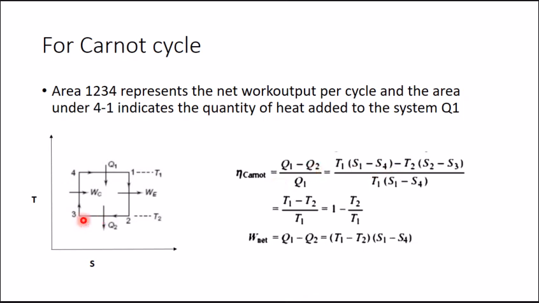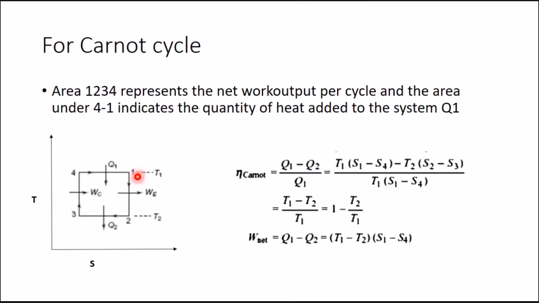Q2 is equal to the area under process 2-3, this rectangle, and this rectangular area is T2 into S2 minus S3. So putting these values, T1 into S1 minus S4 minus T2 into S2 minus S3, upon again Q1, T1 into S1 minus S4.